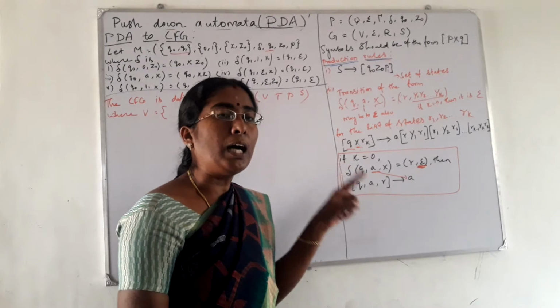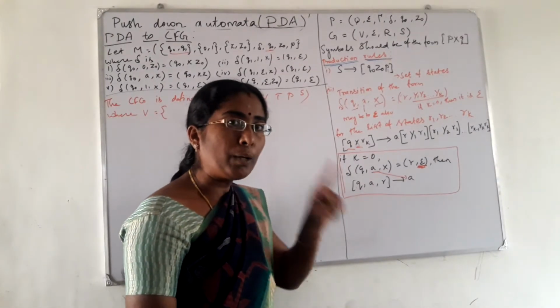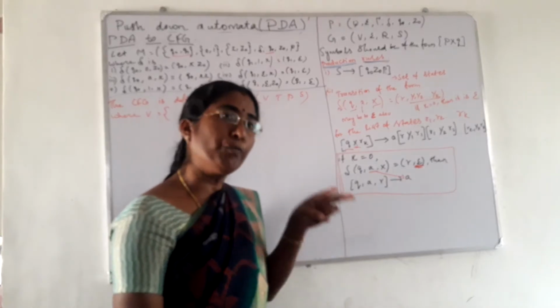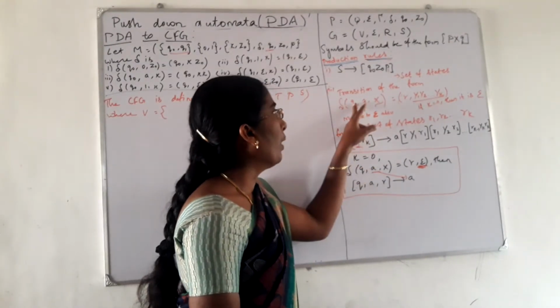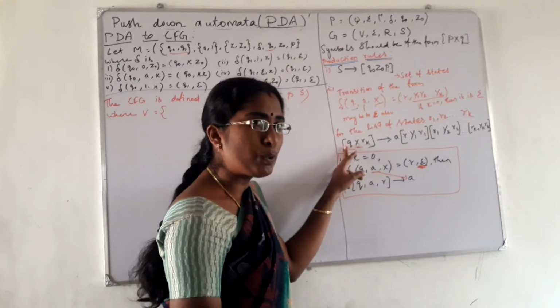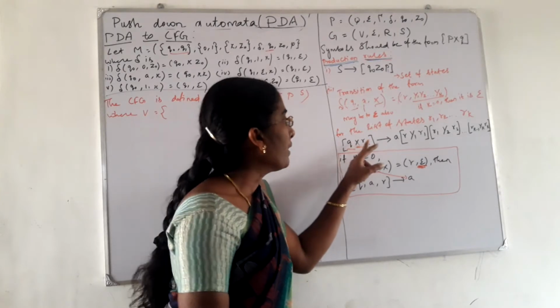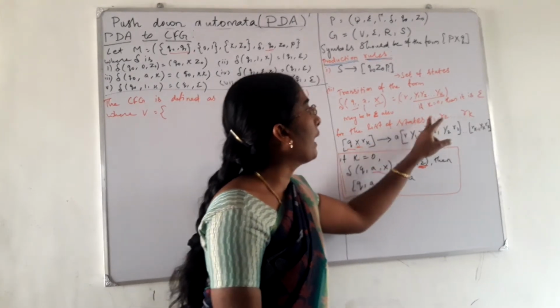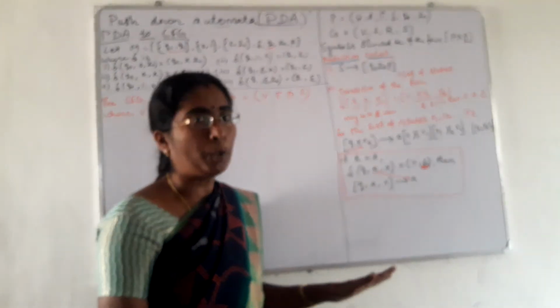If you are having states R1, R2, R3, then we have to write 3 productions. But here this Q and X are the same. The same Q and the same X will be used for all the productions. Instead of this Rk, we will use R1, R2, R3 up to Rk. For each and every state we have to write a production.